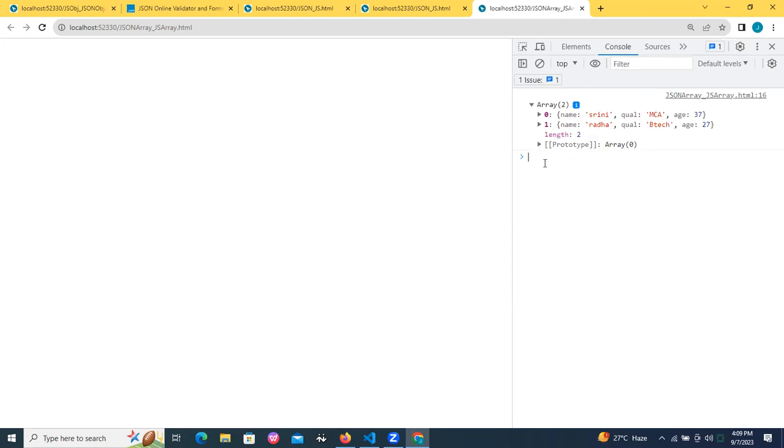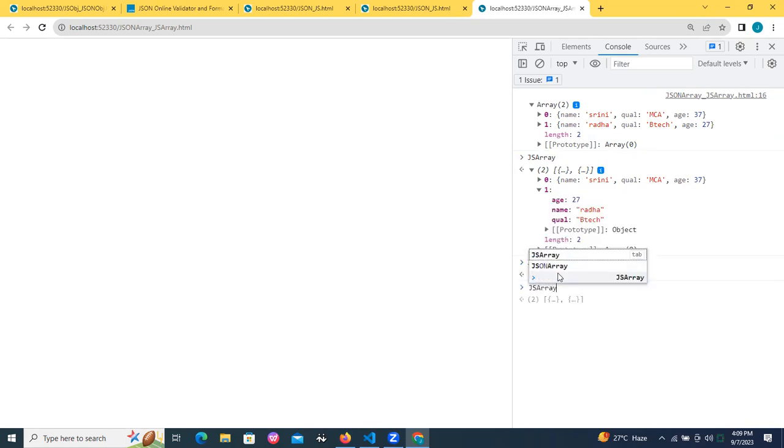Now tell me, I want to receive the name called Radha. How to receive the name called Radha? Anybody? What is the JS array here? How to print this Radha? JSON array dot, no, JS array dot name. JS array of